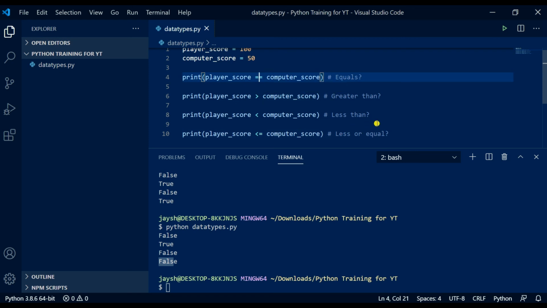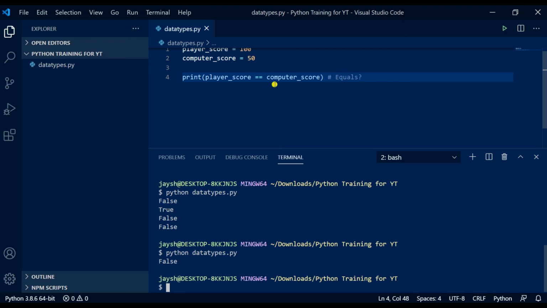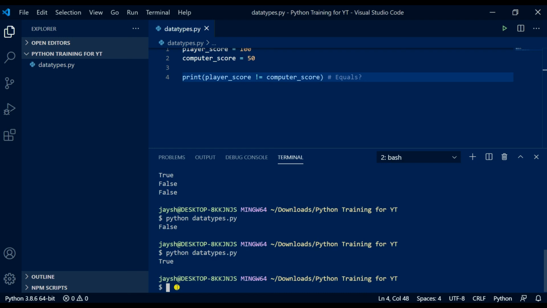So let's remove these and focus on this for a moment. So after you've removed, save it, print, let's clean up the terminal. So we just get false, so it does not equal. So what if we want it to display true? We can put an exclamation mark and then equals. Control S to save, run, and it says true because it does not equal computer score.